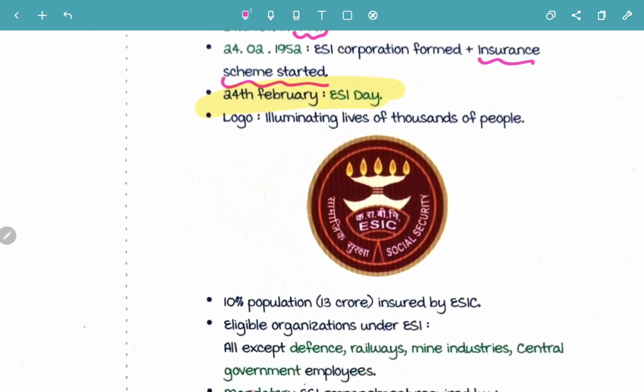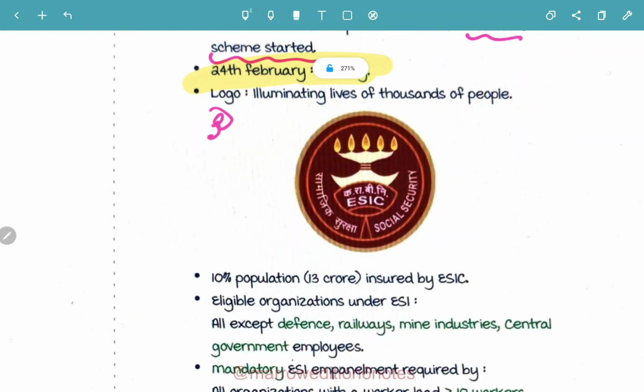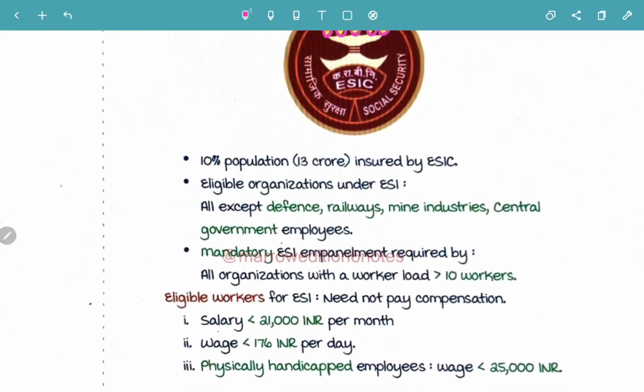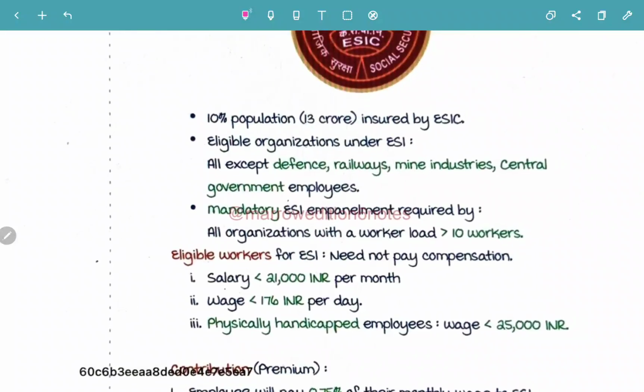This is the ESIC Corporation logo. What is the logo about? It is about illuminating the lives of thousands of people. So this is illumination. The logo states that they are going to be illuminating the lives of thousands of people. Now, around 10% of the population, which means 13 crore, are going to be insured by the ESI Act. So remember, 10% of the population are insured by the ESI Corporation.